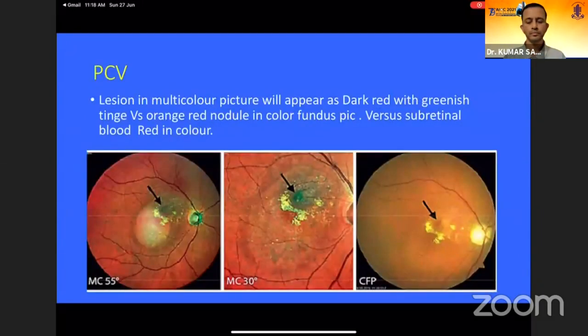Now, PCV lesions are usually seen in color fundus picture as an orangish nodule, typically, as we all know. But in composite multicolor image, it has a greenish hue over that area because of the raised retina. In this multicolor image of the 55-degree area, there is a whitish halo seen. This is an artifact while capturing, which is most commonly encountered in multicolor imaging, and is called ghost maculopathy. So one has to be aware of it while reading the multicolor image.